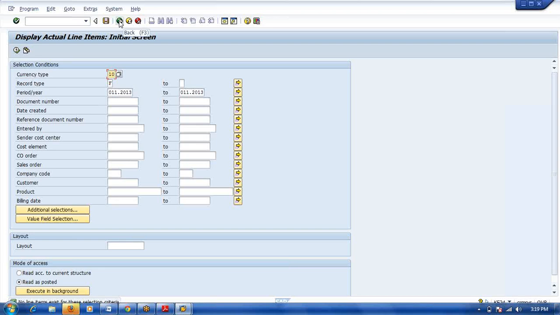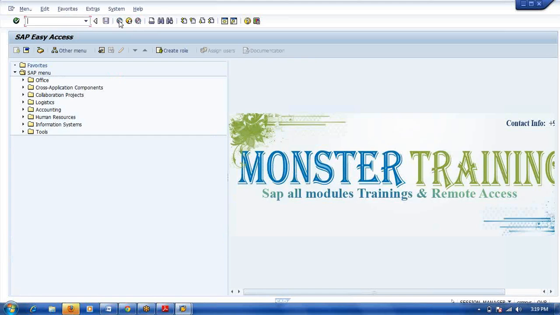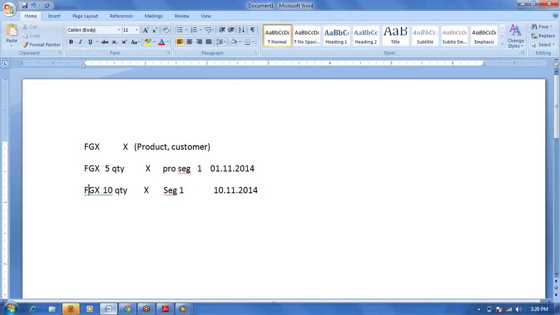So here operating concern we have not created. In the standard there is no information. We can see in front end when we run. Okay, no problem. Here what I'm saying, segment level, that means the system will read segment table wise, and it will give the report quickly.